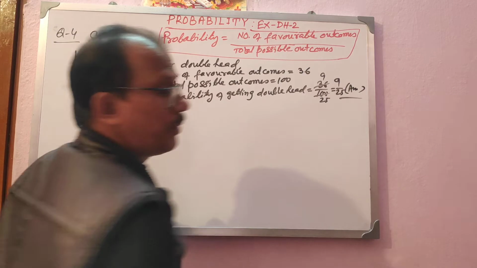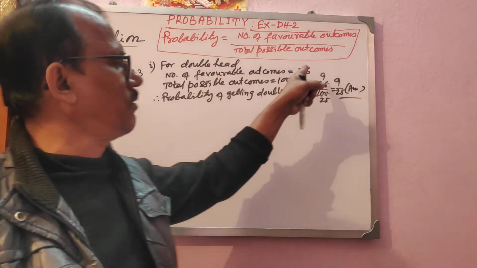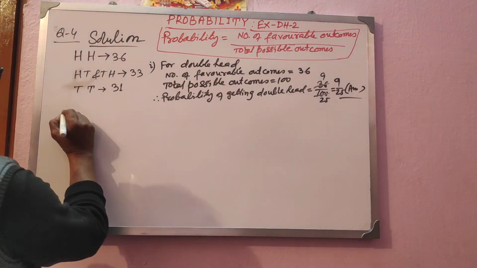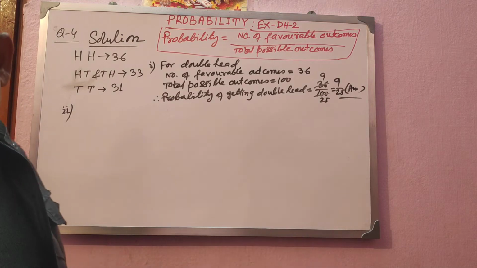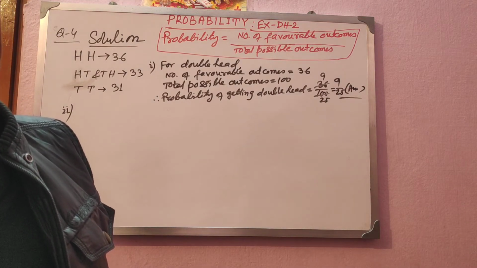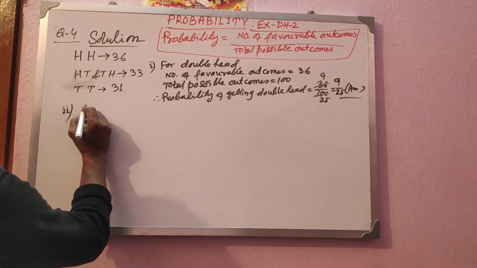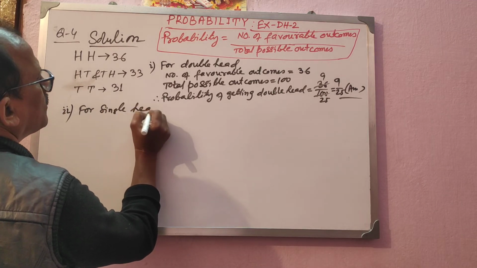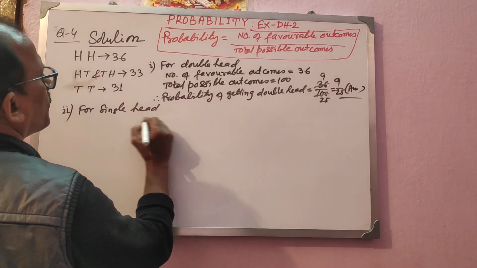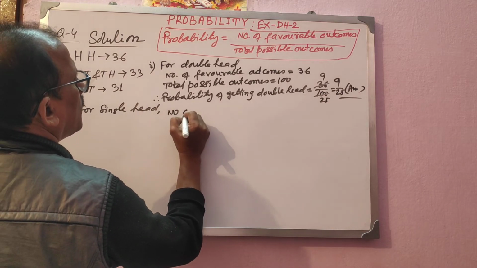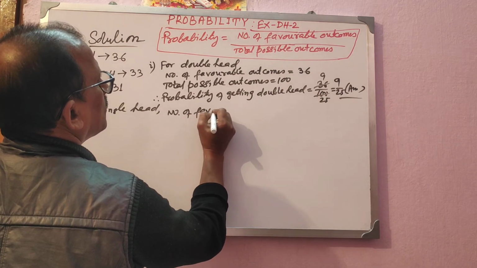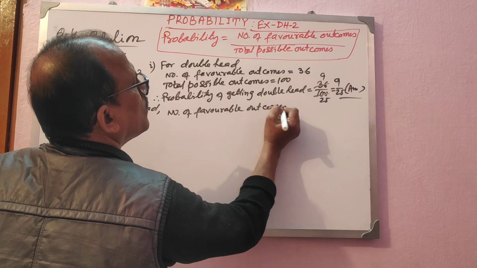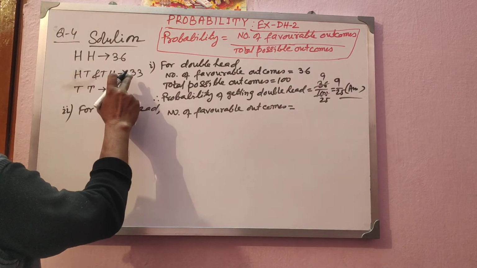I hope you have understood it. You just note down the number of favorable outcomes, and then you know the total outcomes. Now see the second one. The second is the single head. For getting single head, the number of favorable outcomes is 33.